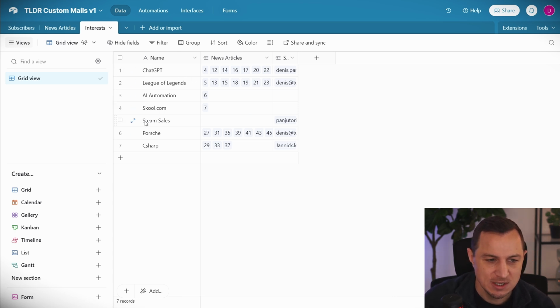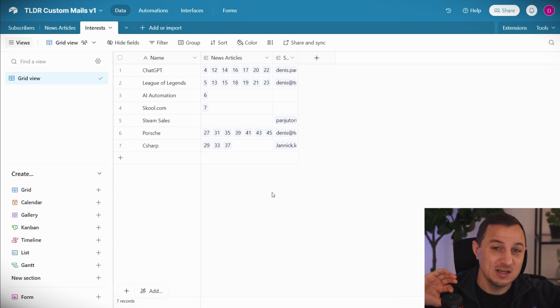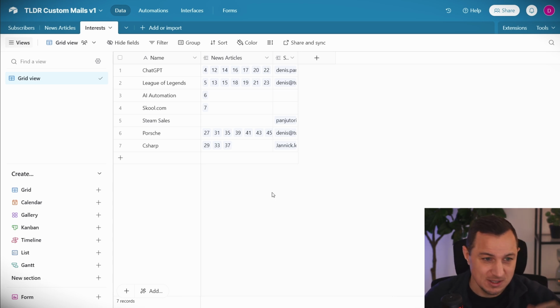Why do I do that? Well, because I want to make sure that for each interest, I'm only running my automation once. Let's say 10,000 people are interested in Porsche. I don't have to run my automation every single time for those 10,000 people in order to create an article based on the news on Porsche.